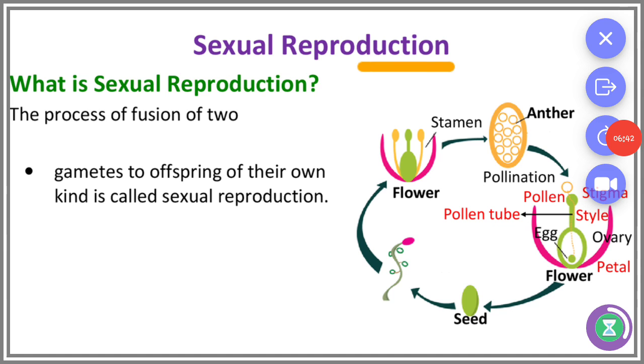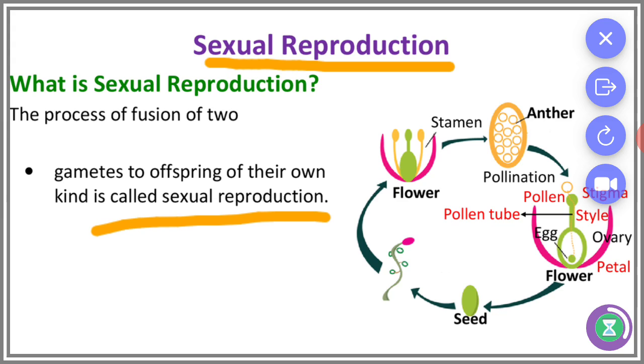And next, sexual reproduction. Sexual reproduction involves the fusion of two gametes, that is male and female gametes, and the offspring produced are of their own kind.